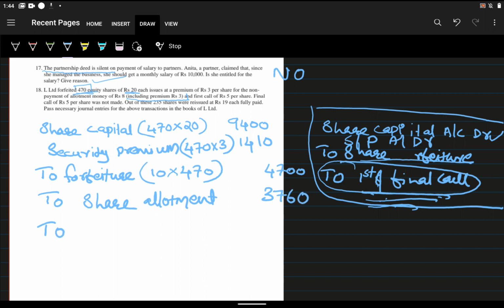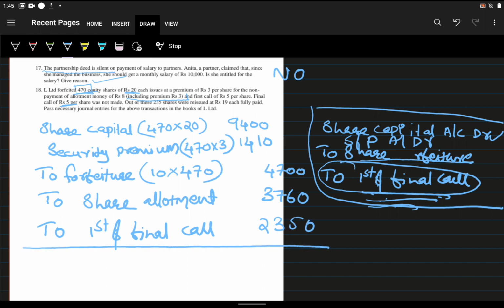And to first and final call, this amount also we didn't receive. What is the first and final call? That is 5 rupees. Here it is given, final call of rupees 5. So 5 into 417, that is 2350. This is the first slab of journal entry.